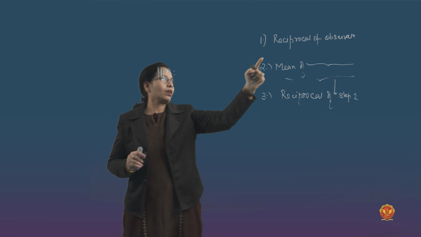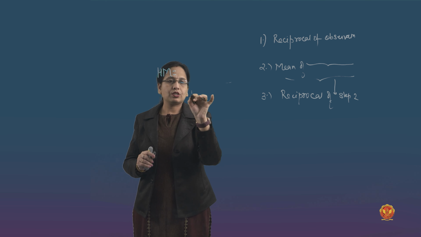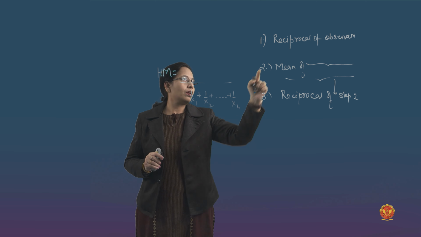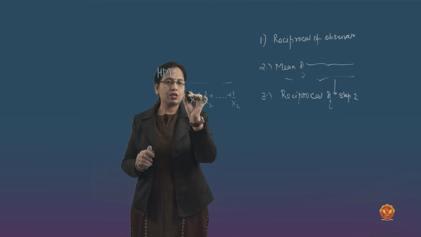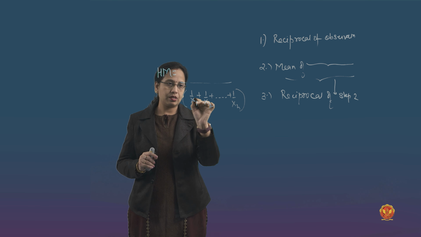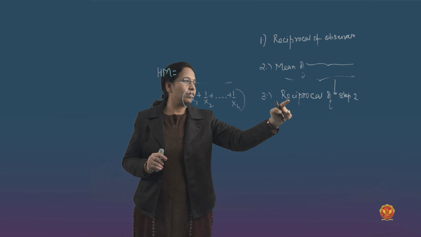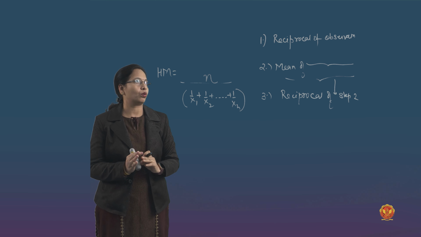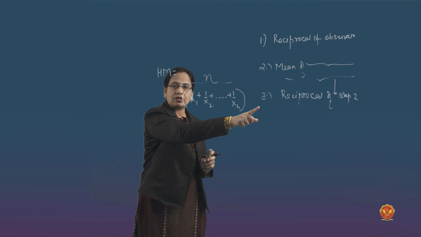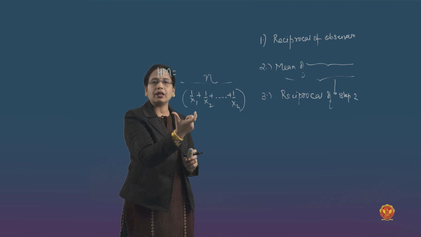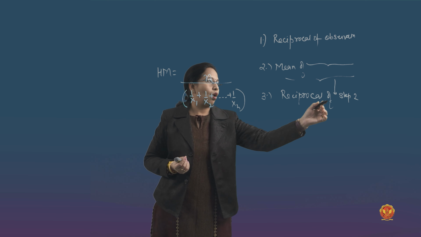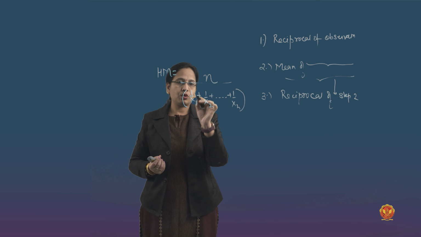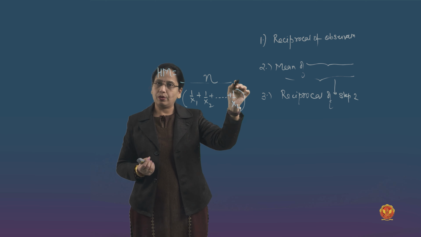The formula comes: reciprocals of observations, and if there are n observations, it goes up to n. Mean of reciprocals of observations means the sum of the values divided by the number, and then the reciprocal of that. Look what I did: a simple way of remembering the formula. These three steps create the definition, and they create the formula as well. Reciprocal of step 2. What is step 2? Mean of step 1. What is step 1? Reciprocals of observations. You find the mean and then you reciprocate it.